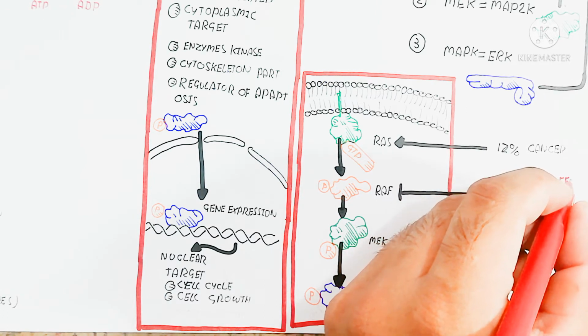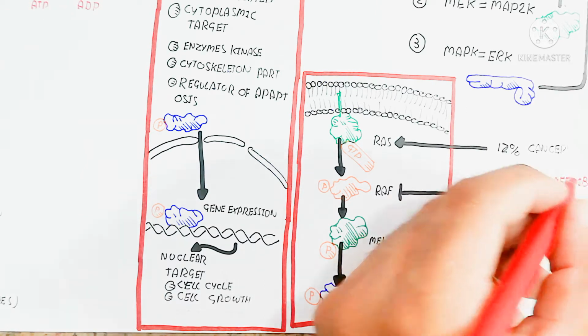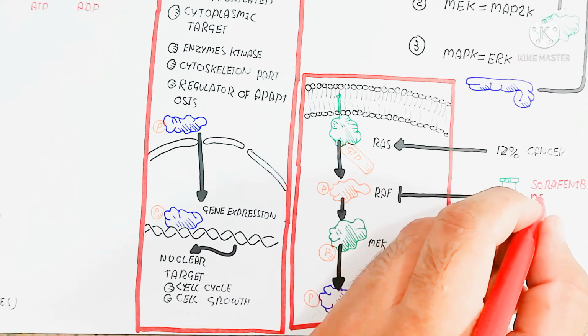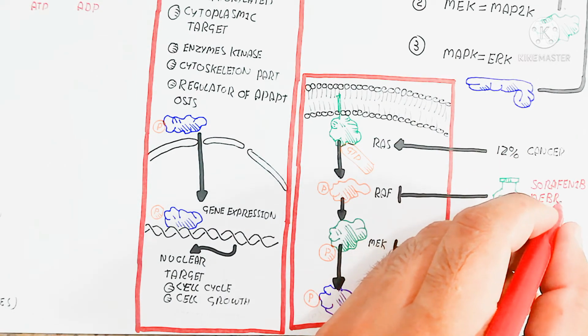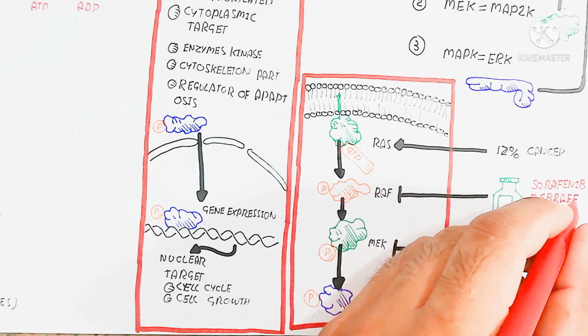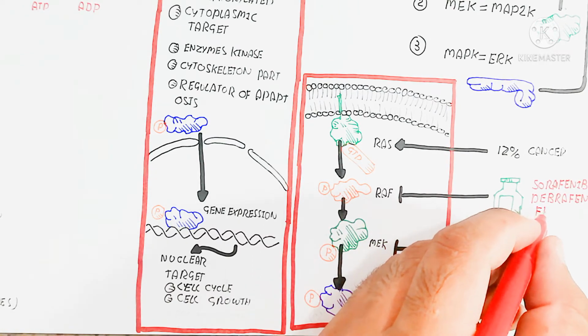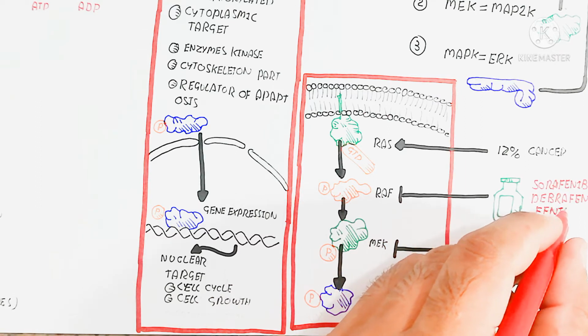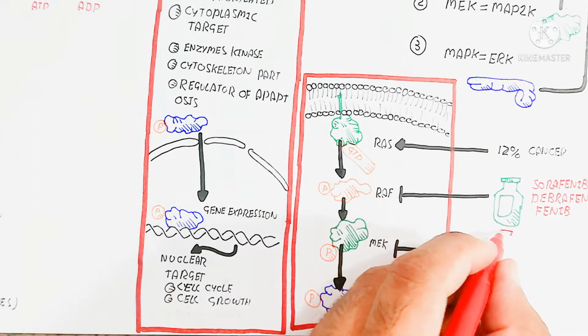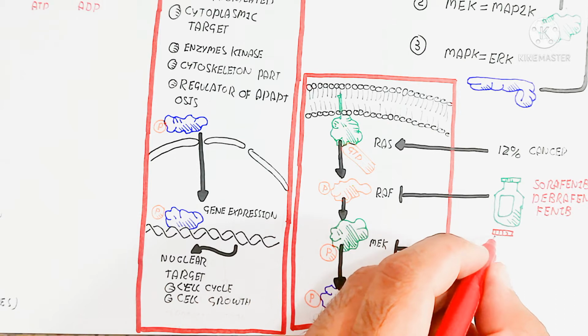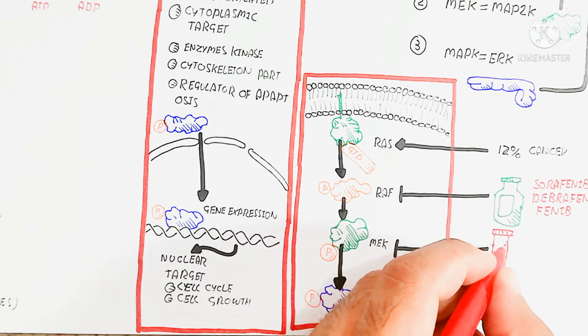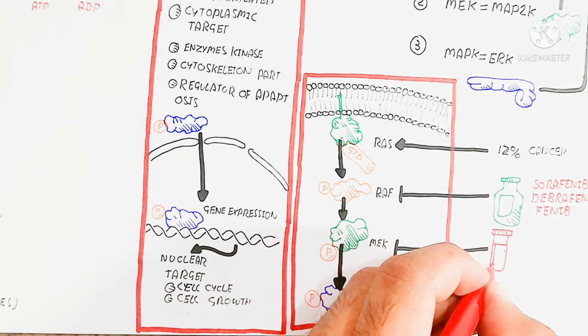17% of cancer is due to the RAS activation. So this RAS activation, but why? Because the tumor suppressor gene is methylated or mutated due to methylation or some DNA damage. So that is why the tumor suppressor gene is not working and does not inhibit the RAS protein. It means the overproduction of the cyclin and CDK, cyclin dependent kinase.